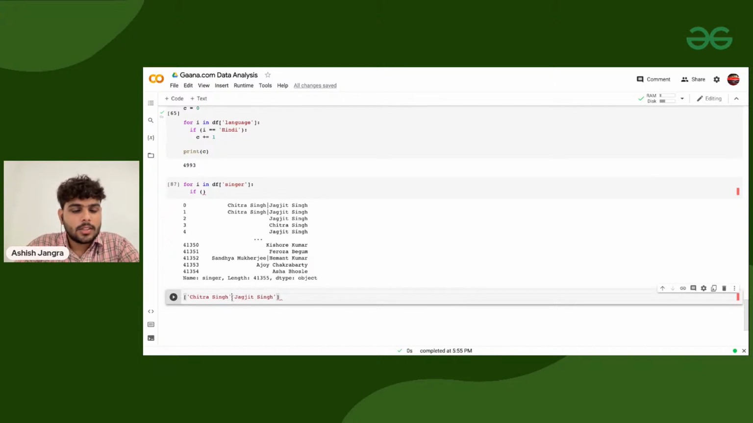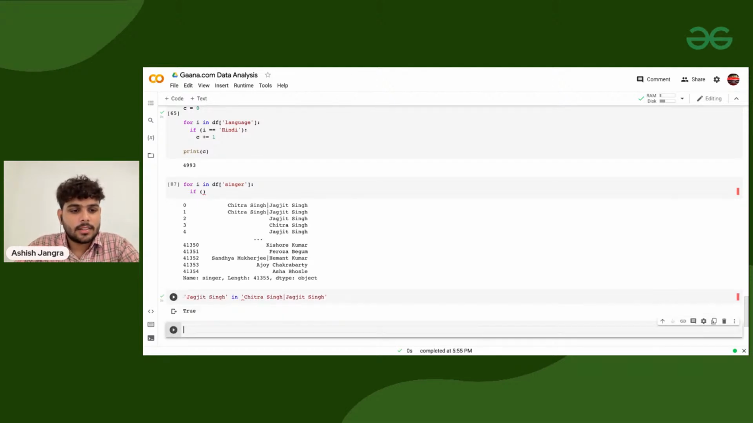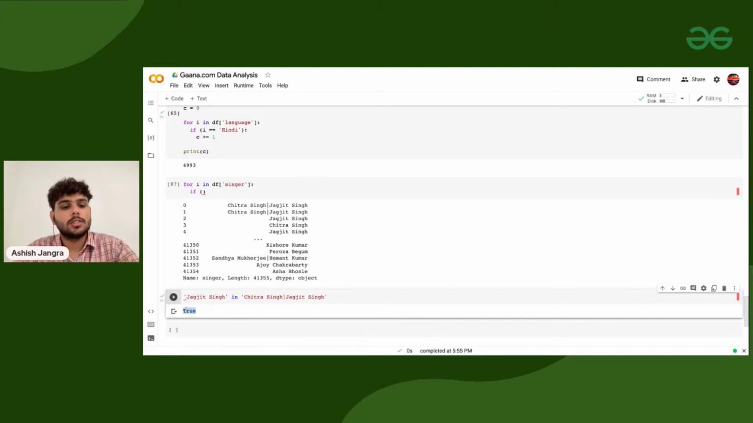Okay, so this is one way, and from this list I need to find if Jagjit Singh is there in the whole list or not. This is one way. And the second way is I can directly take this string and search for if something like Jagjit Singh is in this. This will give you true or false.